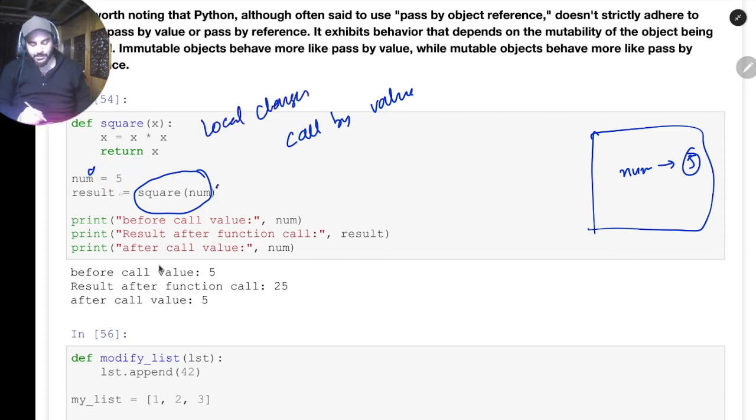So when I passed this, here I got the result as 25. If I print this number before the call, it is 5. If I print it after the call, still it is 5. But if I print this result, it will be 25.